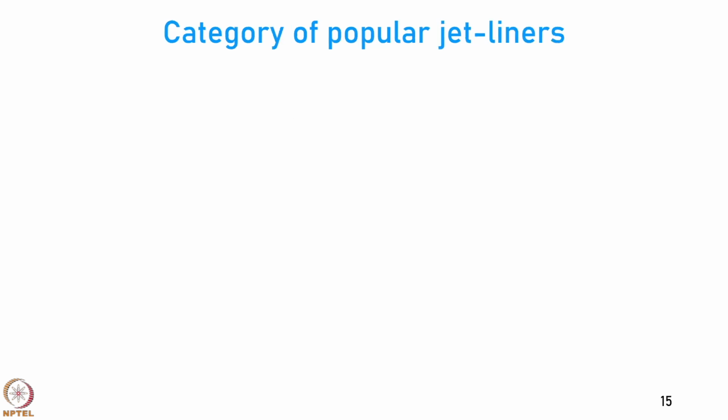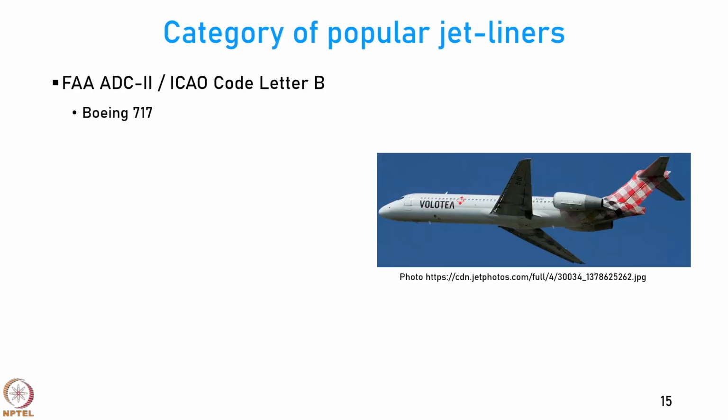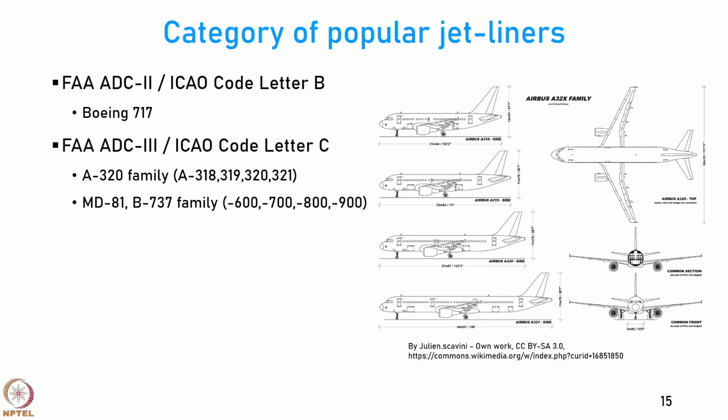Now, let us look at some popular aircraft and which category they belong to. If you look at the Boeing 717, this falls under FAA Aerodrome Code 2 or ICAO code letter B. If you look at the entire A320 family, A318, 319, 320, 321, the entire Boeing 737 family, 600, 700, 800, 900 and also the MD-81, all these aircraft fall under Aerodrome category 3 under FAA, or code letter C under ICAO.